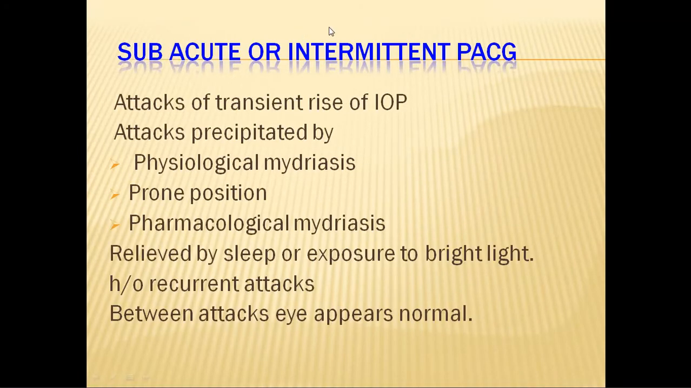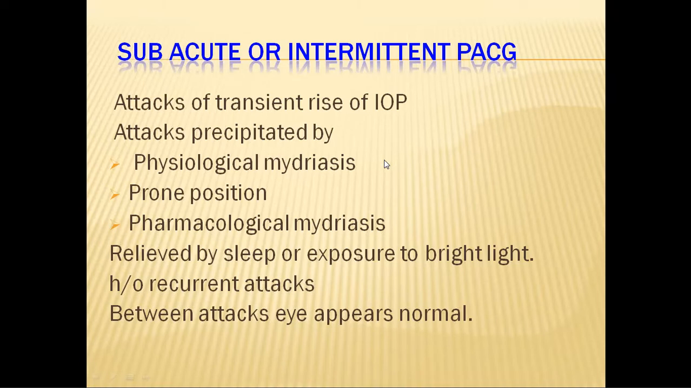So subacute, otherwise called the intermittent stage of primary angle closure, is where the patient comes to you with attacks. There are attacks of transient rise of intraocular pressure because there are a few peripheral anterior synechiae. Now and then the pressure keeps spiking. And this spike in the intraocular pressure is always precipitated by a mid dilated pupil.